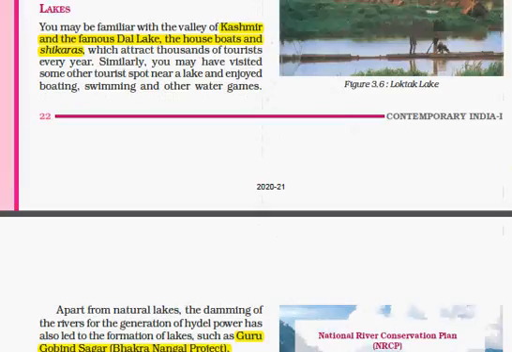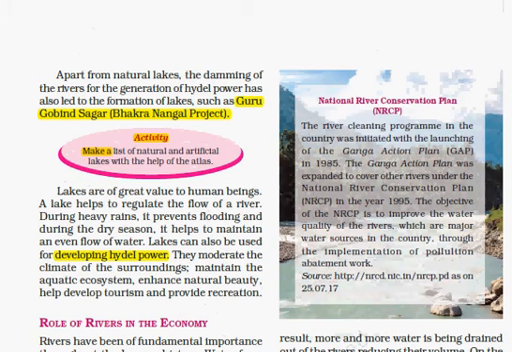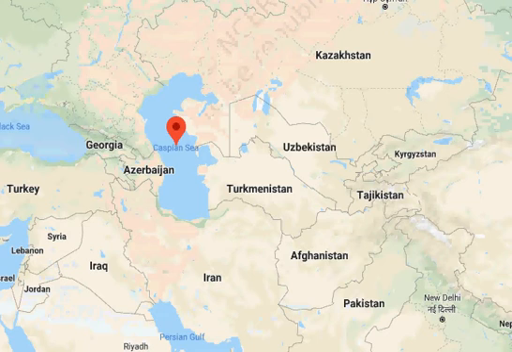Some of the lakes are so large that they are called seas. For example, Caspian Sea, Dead Sea, Aral Sea. So here you can see this is the Caspian Sea, and compare its size with India. This is India. So you can see how large this lake is, and so it is called a sea. This is the Aral Sea.